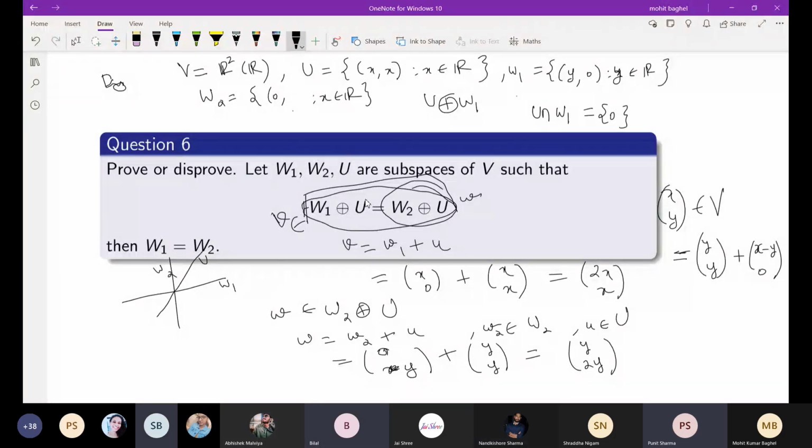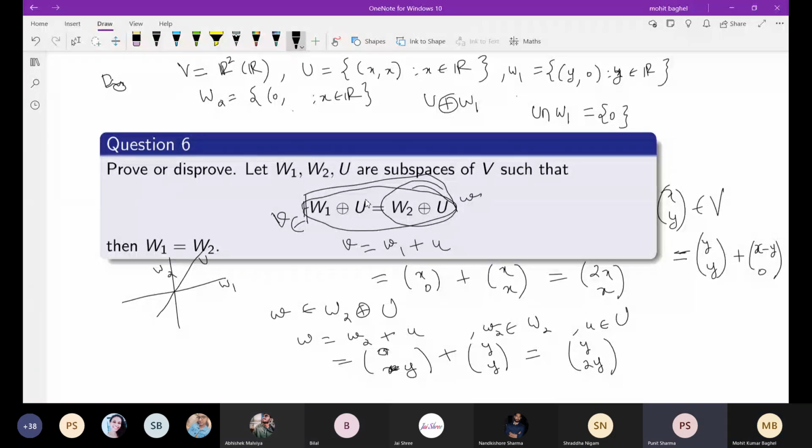So you can disprove it just by giving one example, and the example you are seeing here on the screen, that example itself will work. Yes, sir. So I think this example will work, and this is a disproof, so you won't be able to prove it. Clear. Okay, fine then.